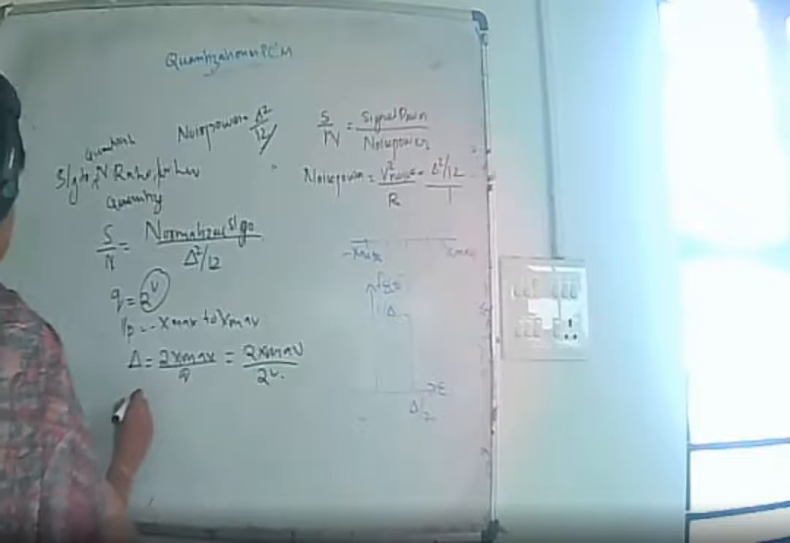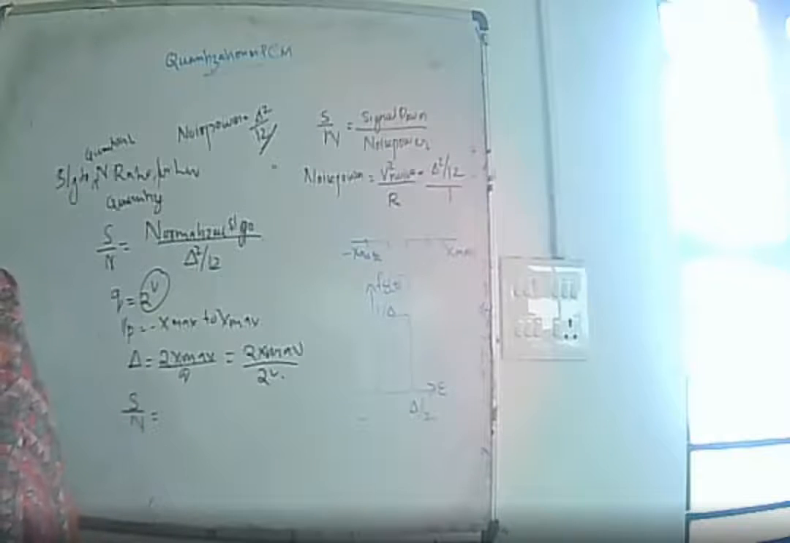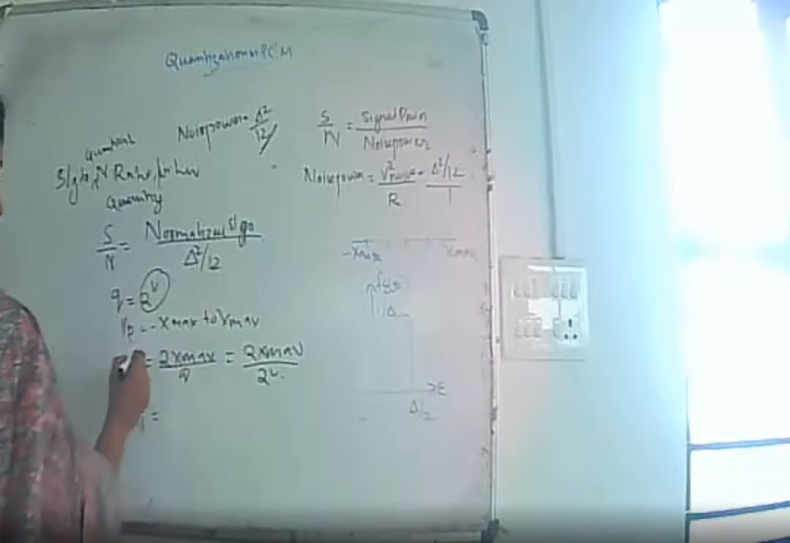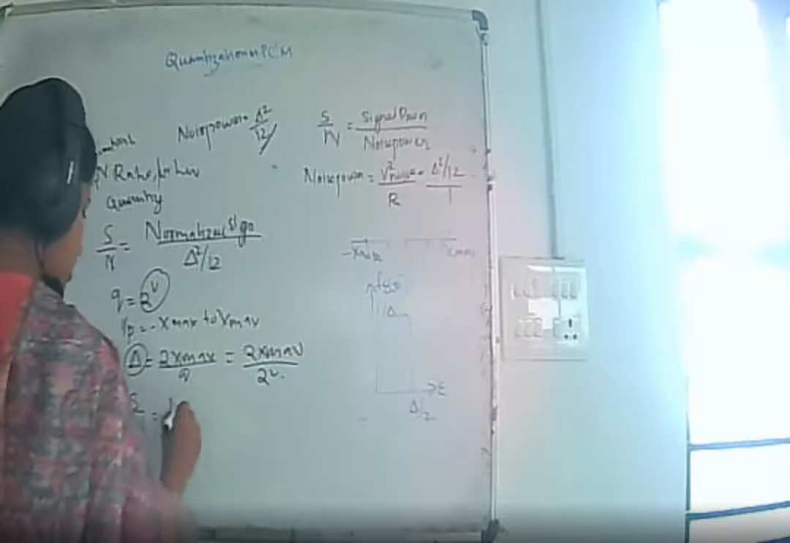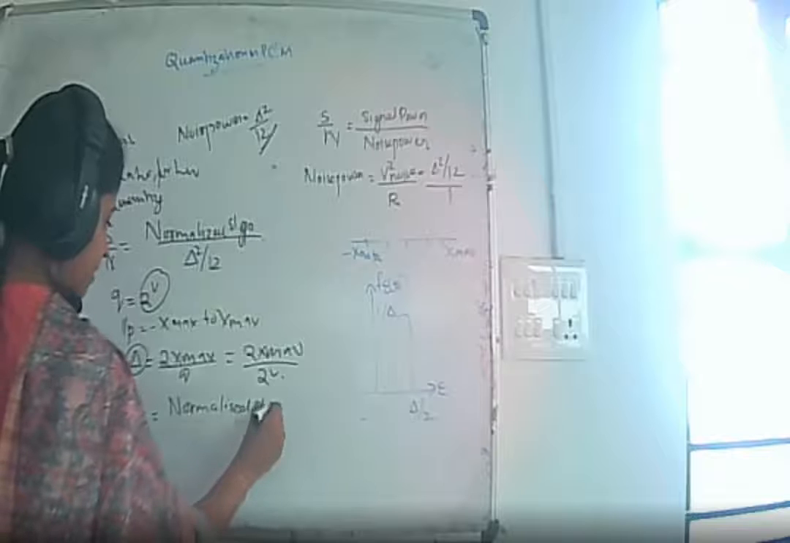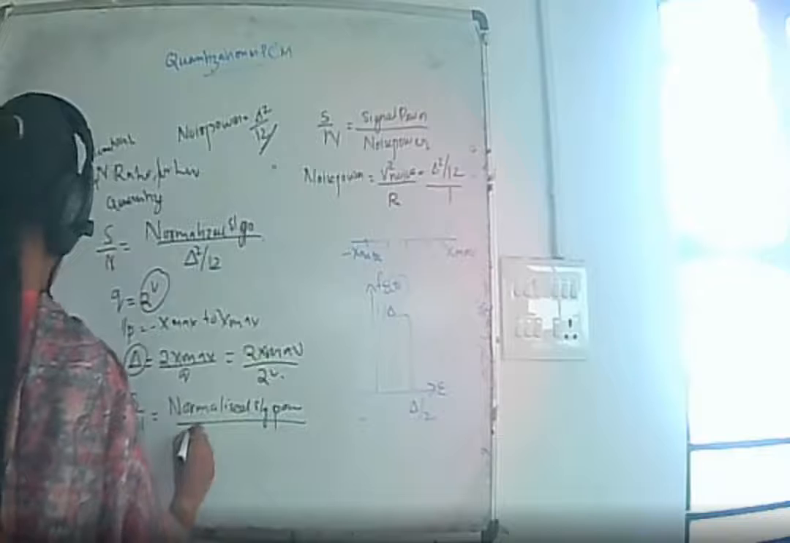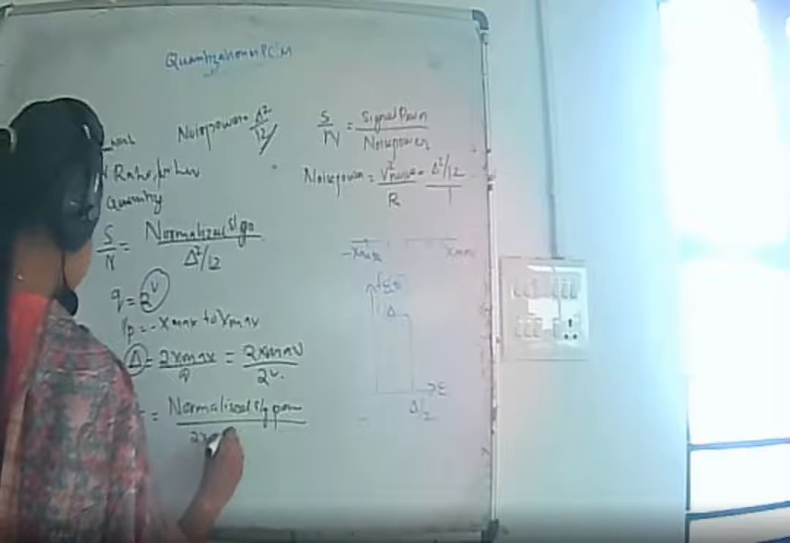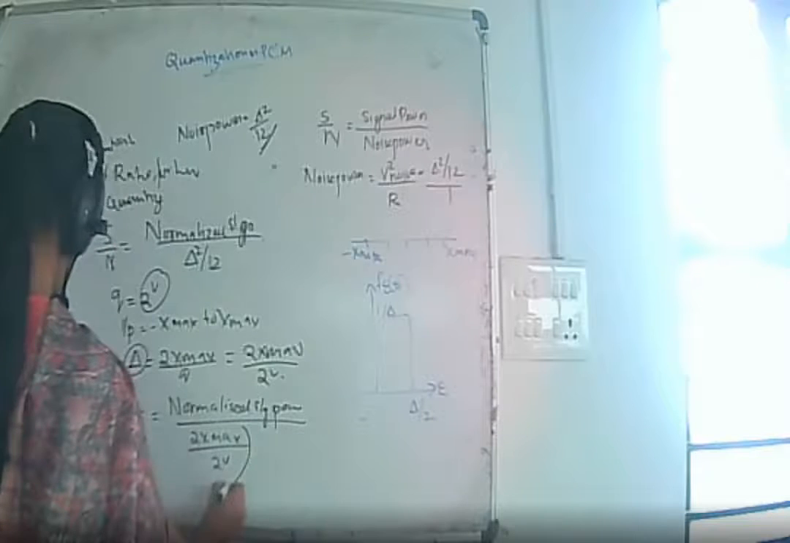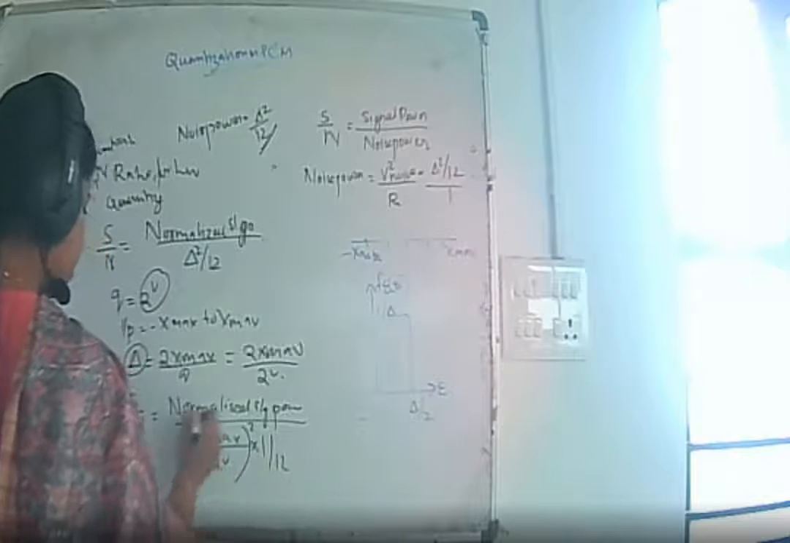So the signal to noise ratio is nothing but the normalized signal power by delta square. Here for delta we substitute this value. This is the delta square, which is nothing but 2x max by 2 raised to v, whole square, into 1 by 12. This is our delta value.